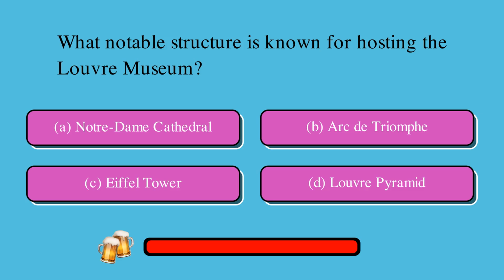What notable structure is known for hosting the Louvre Museum? Is it A. Notre Dame Cathedral, B. Arc de Triomphe, C. Eiffel Tower, or D. Louvre Pyramid? The correct answer is D. Louvre Pyramid.